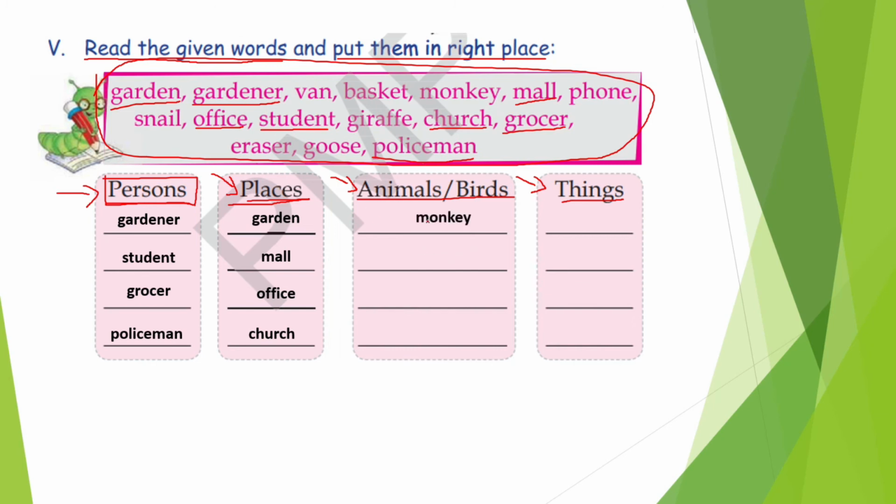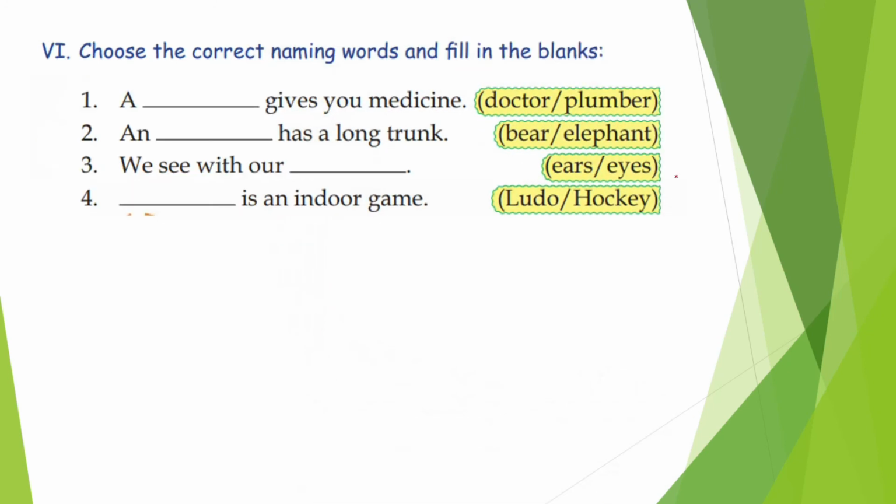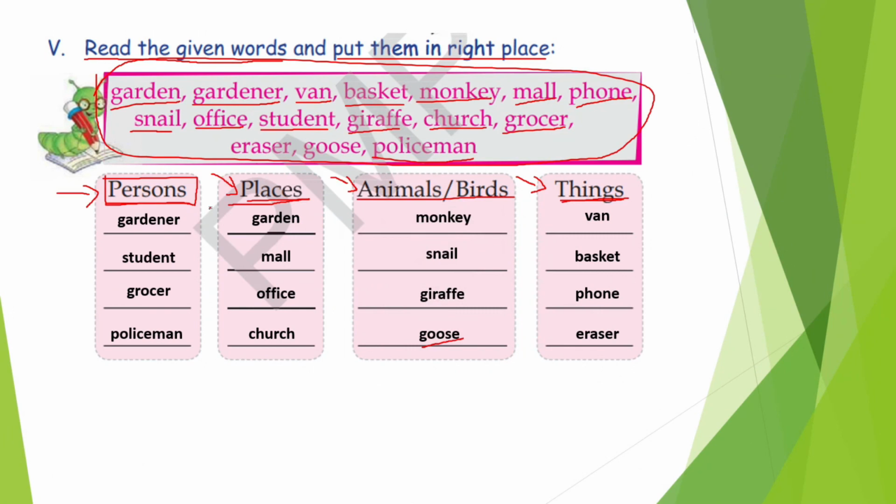Now naming words of animals and birds. Monkey. Yes, we have monkey. Then we have snail. Then we have giraffe. Alright. We have goose. Now naming words of things. We have van. Alright. Basket. We have basket. Phone. Eraser. Right. So children, now all these are naming words of things, animals and birds, places and persons. You have to learn all these names as per their types.